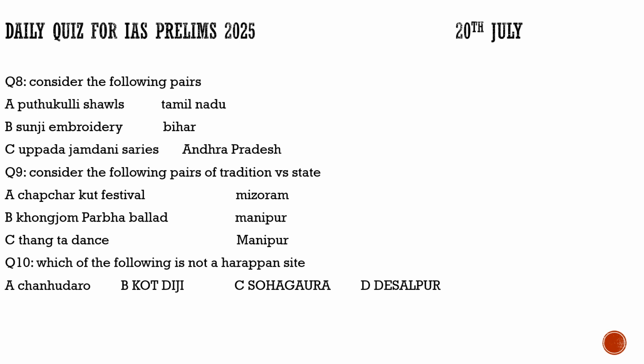Now coming to the last question of today's discussion, it says which of the following is not a Harappan site? You know Janhudaro, all of you might have heard about it. Then we have Kotdiji, you would have heard about it. Both of these are Harappan sites. Then we have Desalpur, it is also a Harappan site. So for question number 10, the correct option would be Sohgaura. It is connected to the Mauryan times. So for question number 10, Sohgaura is not a Harappan site.